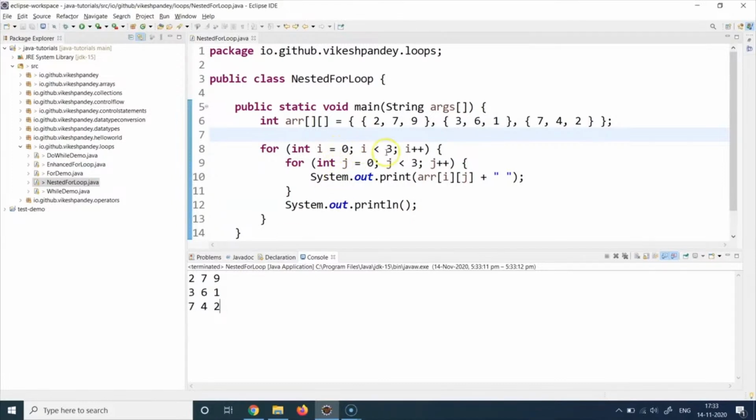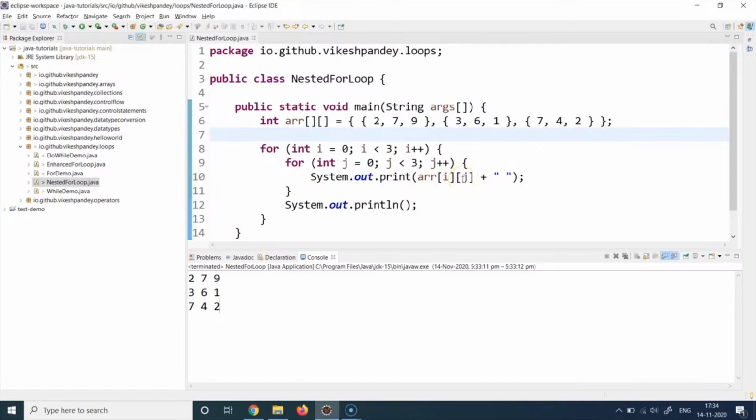So i equal to 0, 0 less than 3, condition becomes true, comes here, j equal to 0, j less than 3, condition becomes true, comes here, prints the array of 0, 0, which is 2, then prints the array of 0, 1, which is 7, 0, 2, which is 9, then j becomes 3, it breaks out of the loop, goes up here, i becomes from 0 to 1, 1 is less than 3, yes, again comes here, reinitializes a fresh for loop with a new j set to 0, and it will print the array of 1, 0, 1, 1, 1, 2, then similarly array of 2, 0, 2, 1, 2, 2.